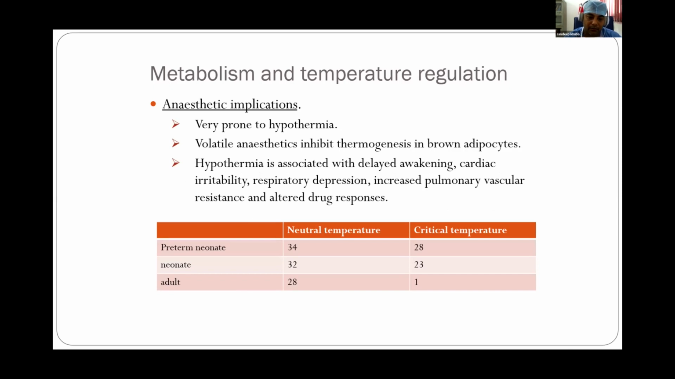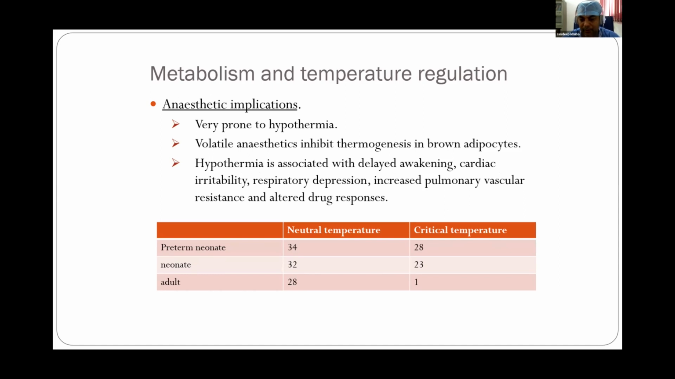Also, the volatile anesthetics inhibit thermogenesis in brown adipocytes. So we have to be very careful in the operating room. We have to adequately cover the child so that heat loss by any means is reduced.